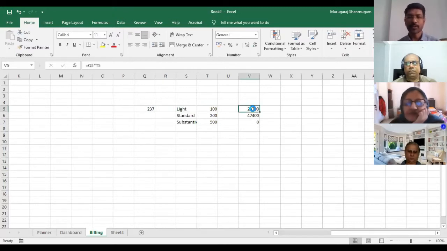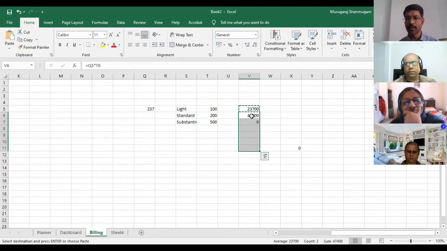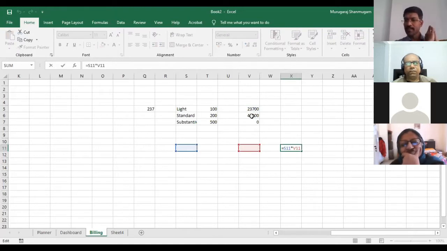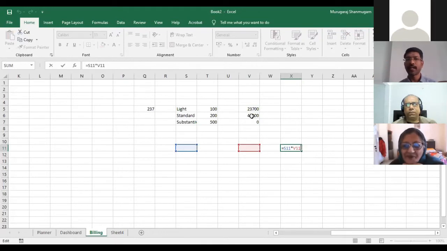So I copy this, Control C, and I paste it here. Now I am in X11. What is the relationship against the original V5? I have come down 6 cells downward and then moved 2 cells rightward. So 5 down, 2 right. You can see that the original references in the formula have also moved down by 5 cells and moved rightwards by 2 cells.